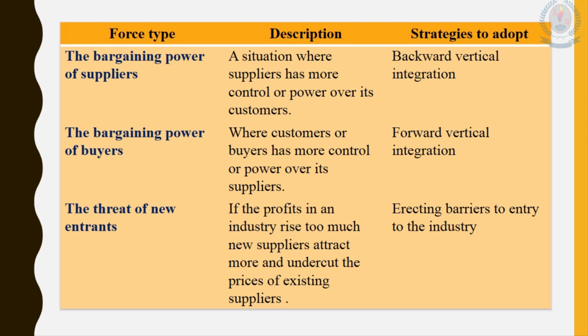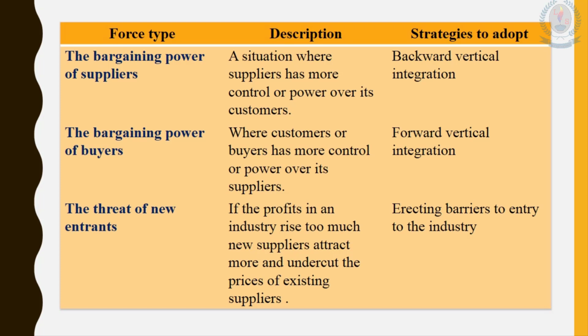So when the bargaining power of suppliers increases, a company can follow backward vertical integration. In the sixth chapter, we are going to discuss those strategies in a detailed manner, but here you need to have just a rough idea.